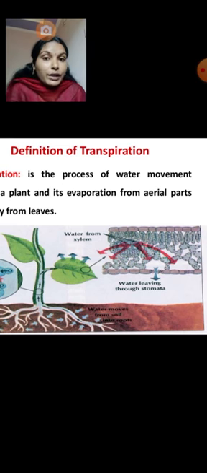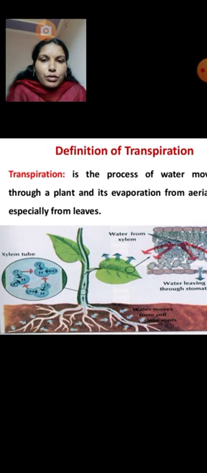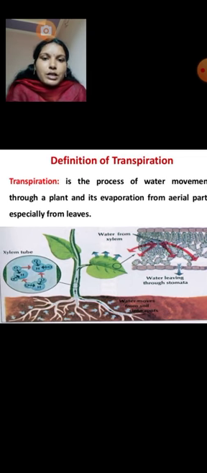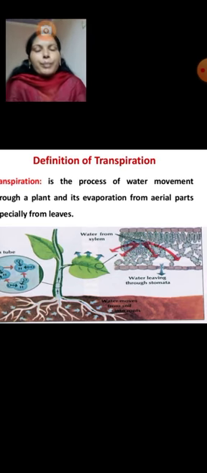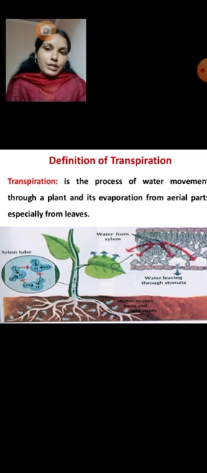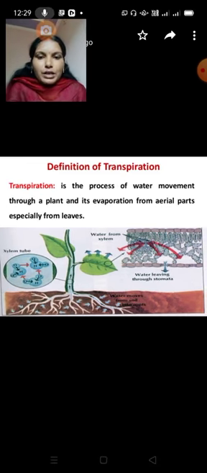The main theme in transpiration is that there are some special mechanism movements, that is the stomata, lenticels, etc. Through this, water vapors are forming, and that is transpiration. Here water from the xylem, through this transpiration, moves through the plant and evaporates from aerial parts, especially from the leaves, that we understand here. It is like water droplets.